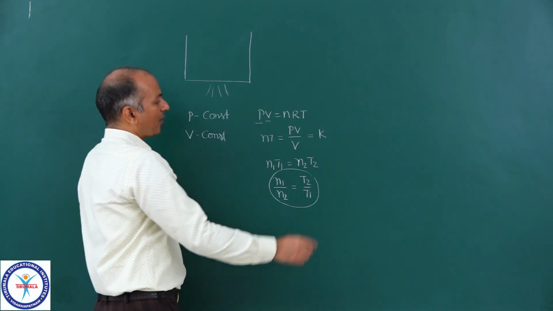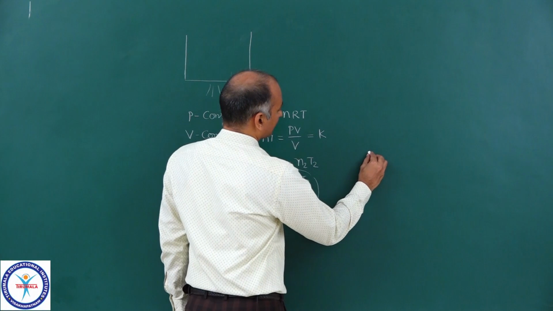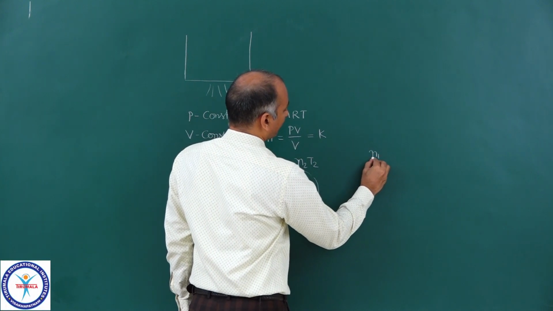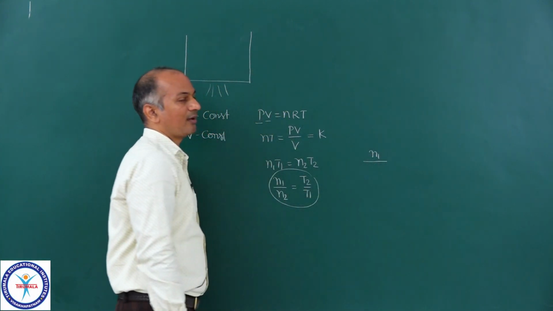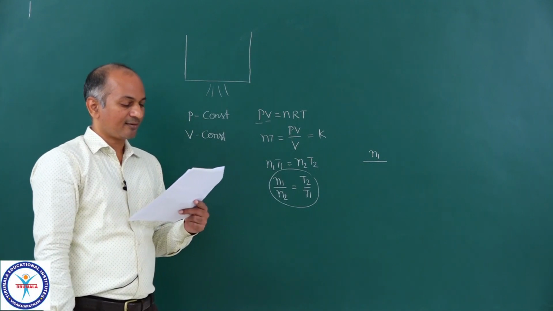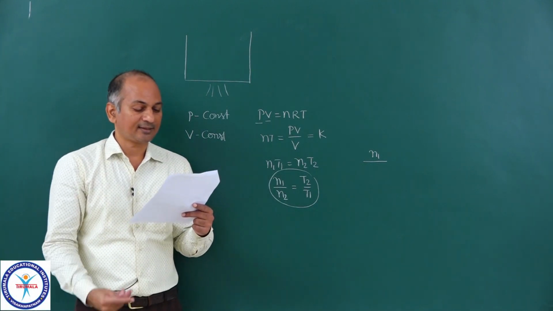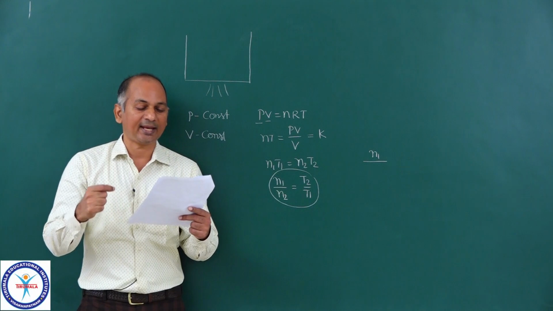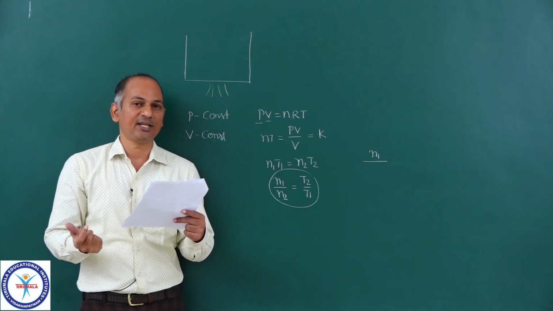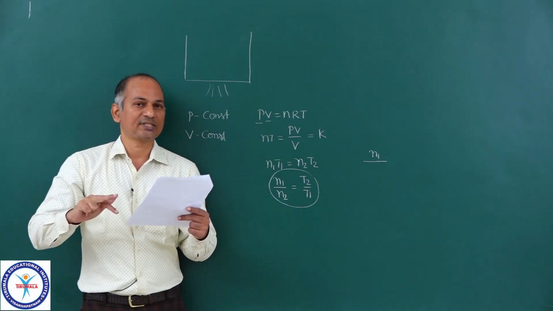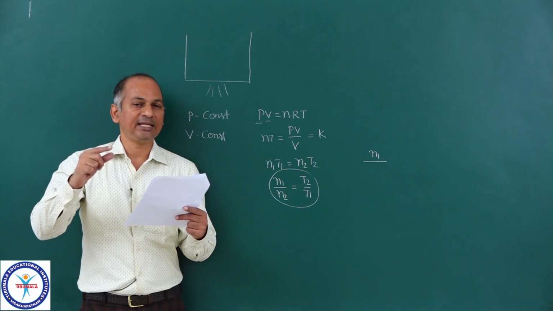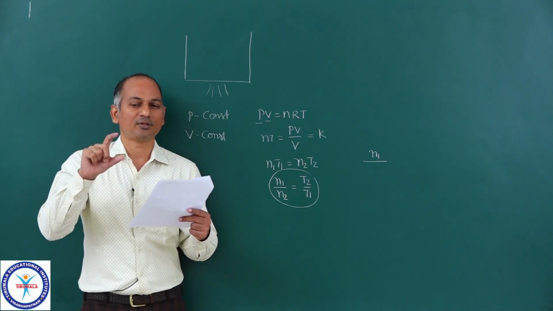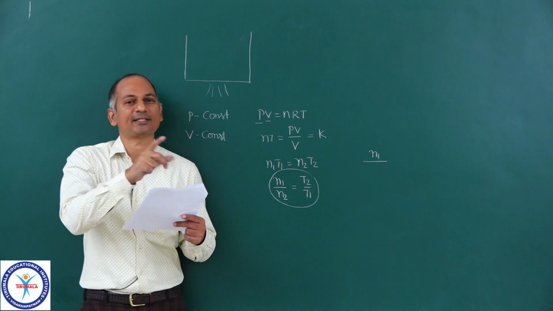Okay. Now let me substitute the values. Actually here he is saying that 3/5 of the air has been expelled. So how much is left? 2/5. 3 upon 5 fraction of the air has been expelled.